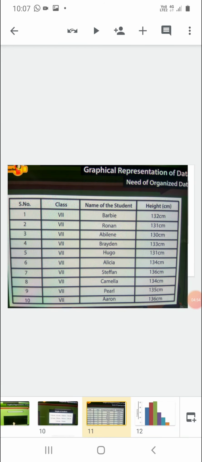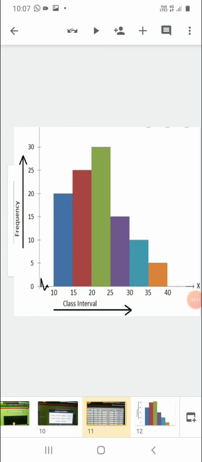And if we make this data in grouped form, that is, how many students are there whose height lies between 130 centimeter to 135 centimeter, how many are there whose height is between 135 centimeter to 140 centimeter, in that case we are making groups, so we will use a histogram to represent this data.